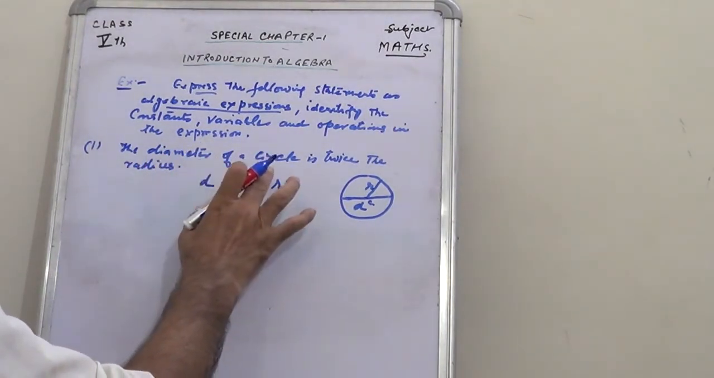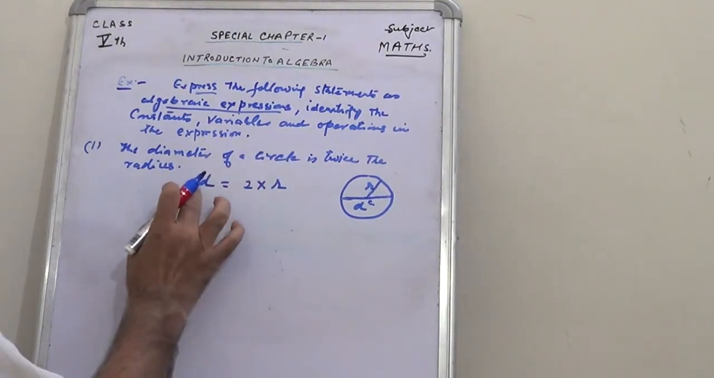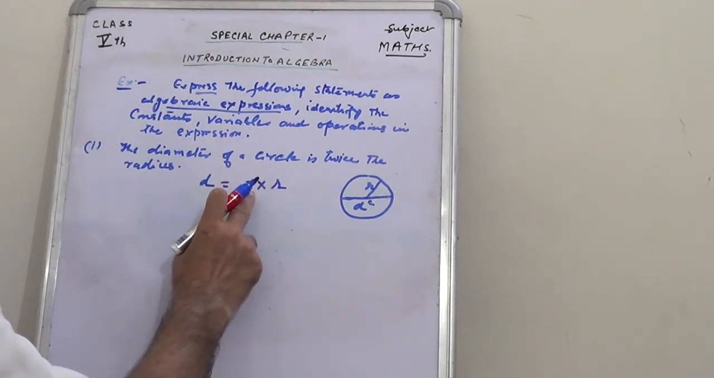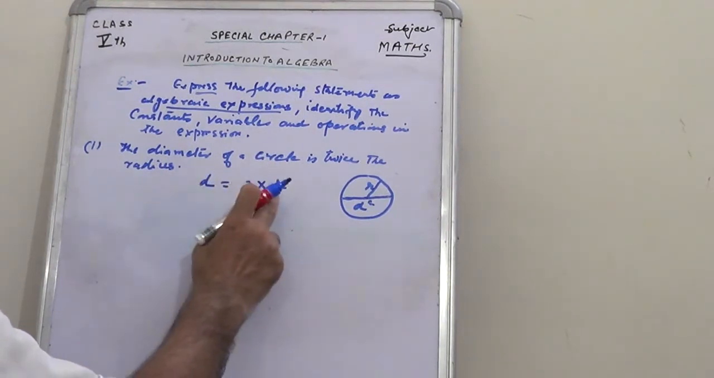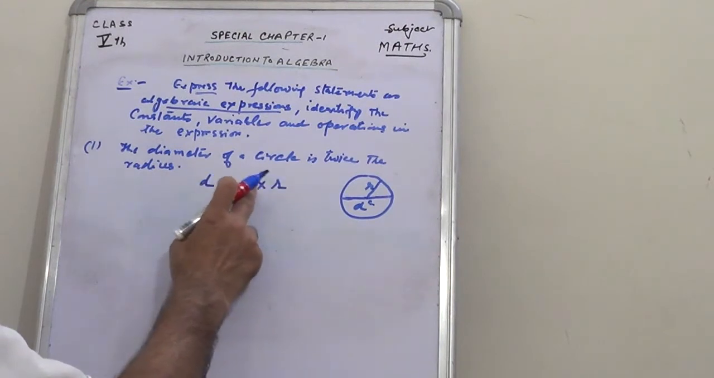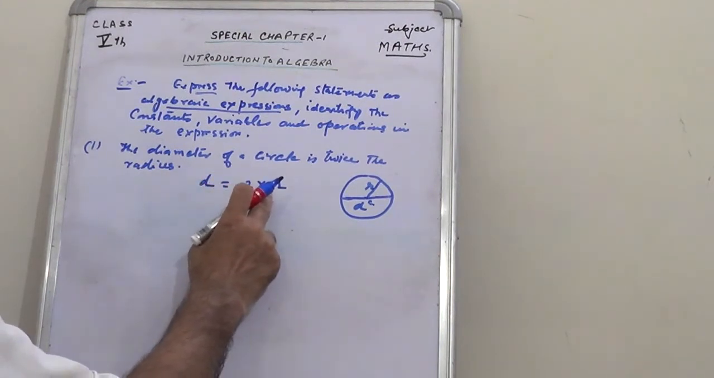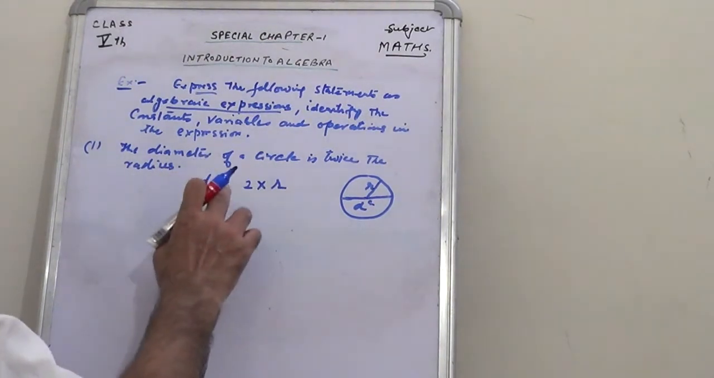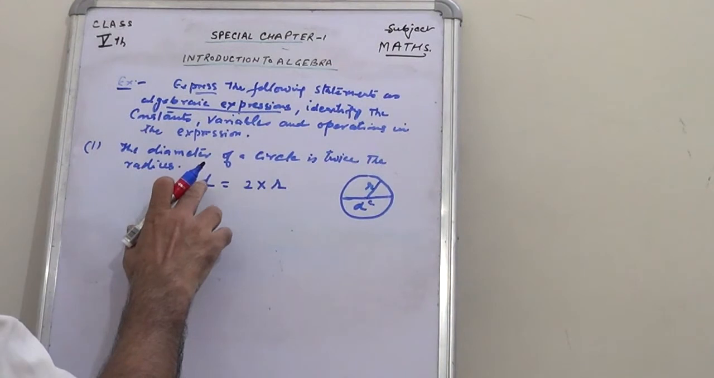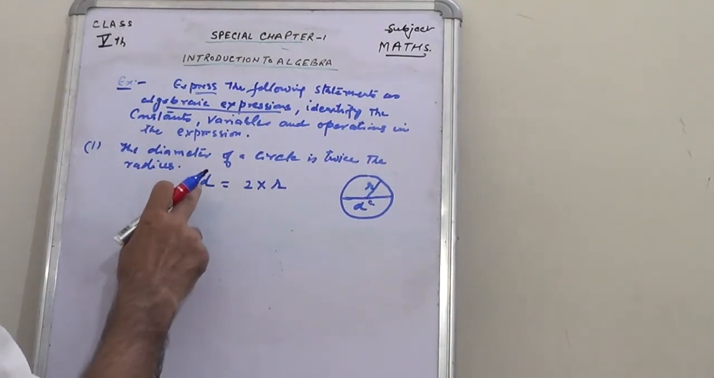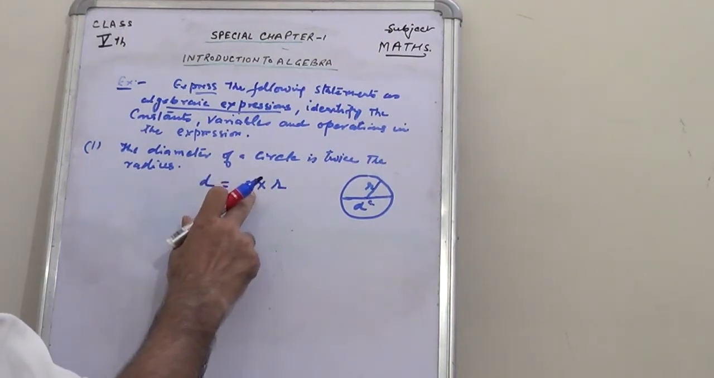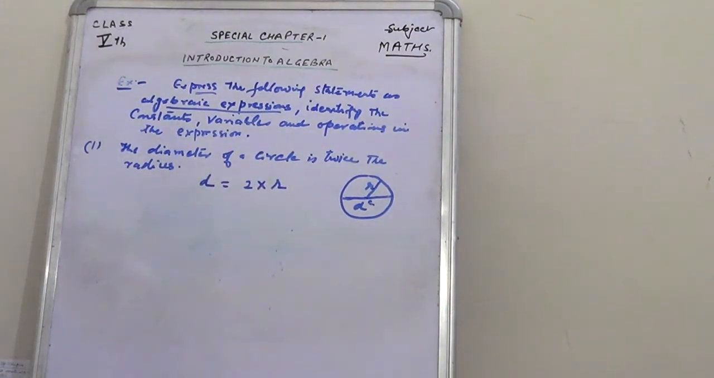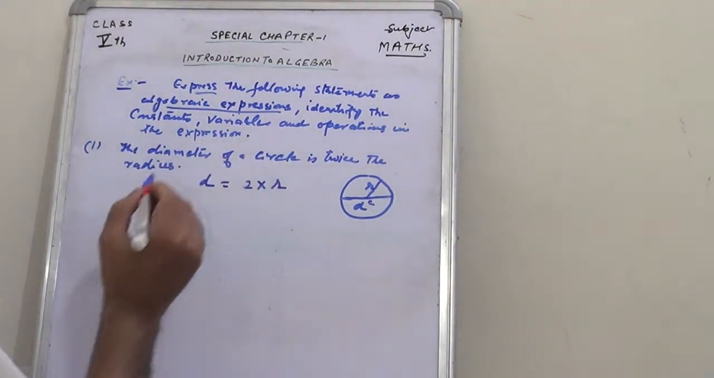Therefore, we are not using any numbers. You can say this is the formula of the diameter related to radius: d is equal to 2 into r. This is also called the formula of the diameter, and you can also say this is the algebraic expression of expressing diameter with respect to its radius. So d is equal to 2 into r. This is the algebraic expression.